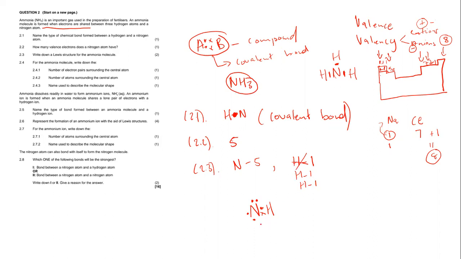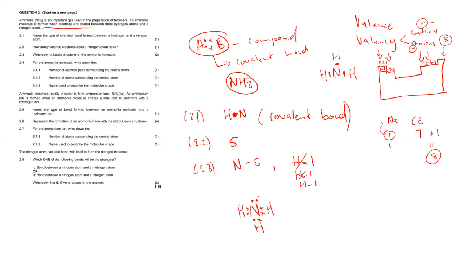And therefore, another hydrogen atom is going to come with its electron again, whereby it's going to share its electron with nitrogen, since nitrogen shares electrons with hydrogen as well. And therefore, another valence electron from the third hydrogen, which is 1, is going to come here and share its electron. And therefore, it is a Lewis structure of ammonia.